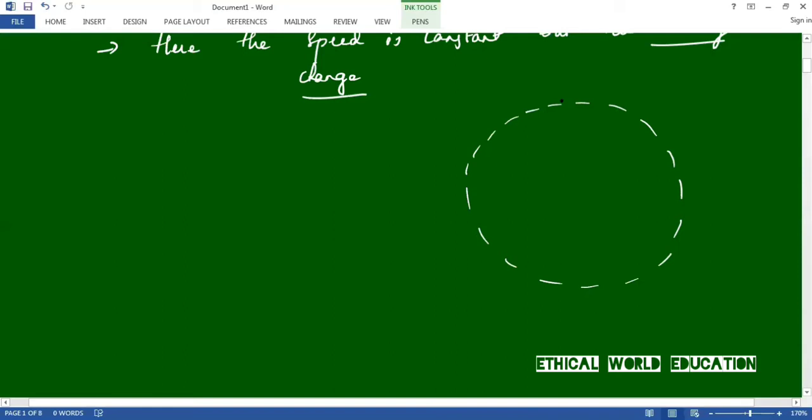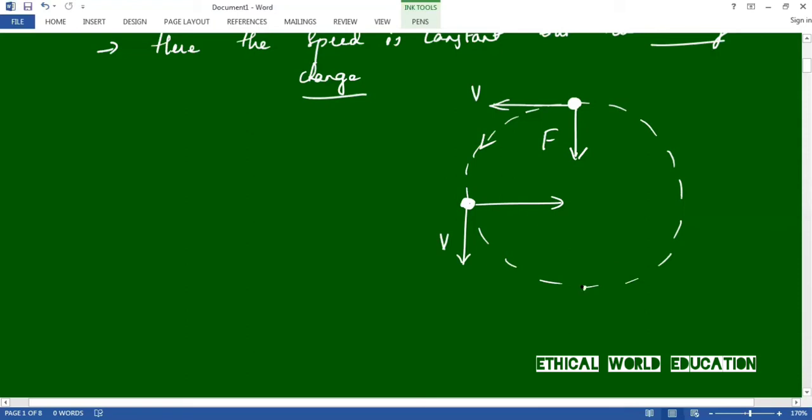So let us take 4 instances. For example, the particle is over here. It is moving, so it will be changing its velocity. The velocity is here. Then obviously, to continue its circular motion, the force should act inwards. That is the reason why it will change its direction at particular instances. The force will be acting inwards, and that is why the direction of the velocity changes. That is, the vector quantity of velocity will be changing.